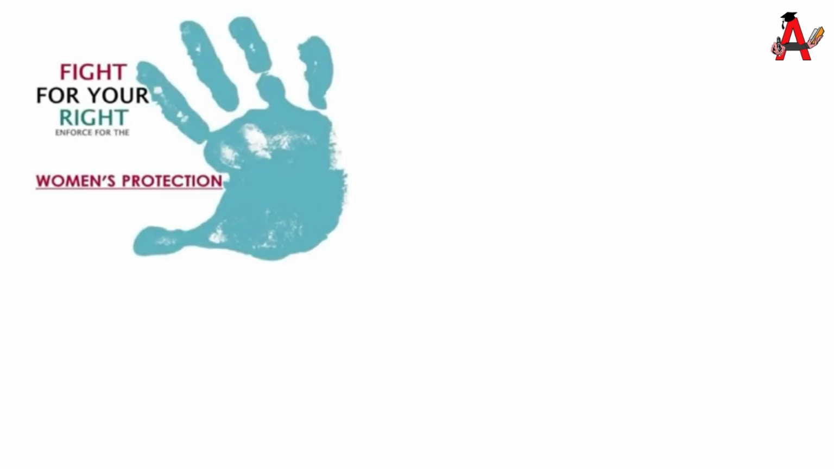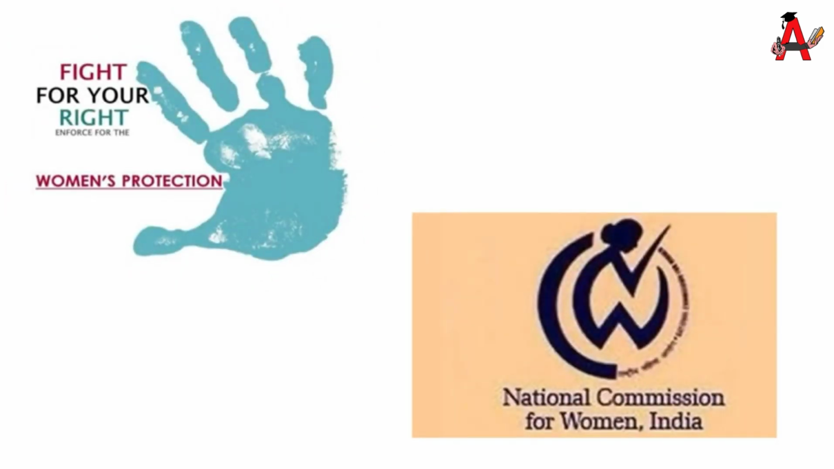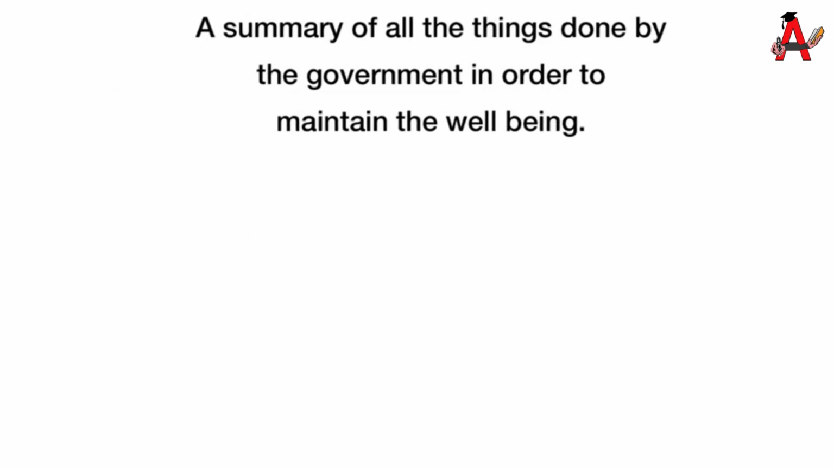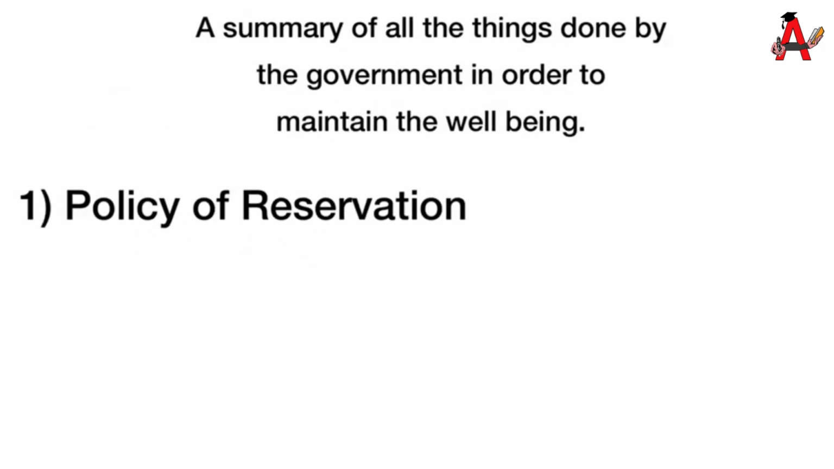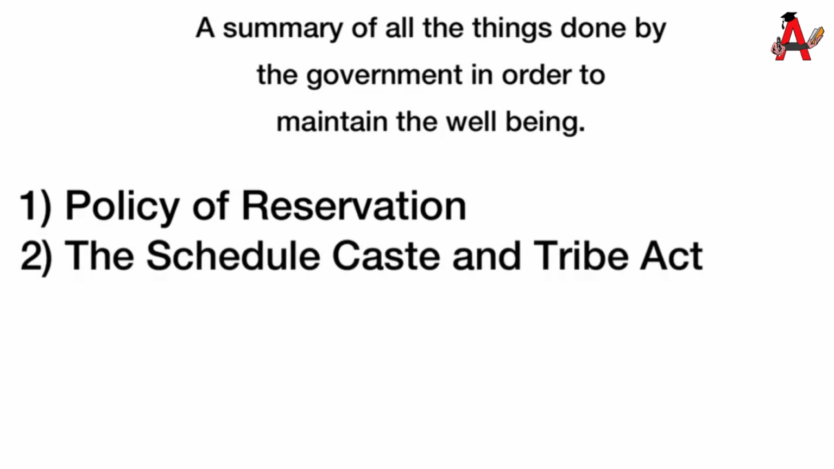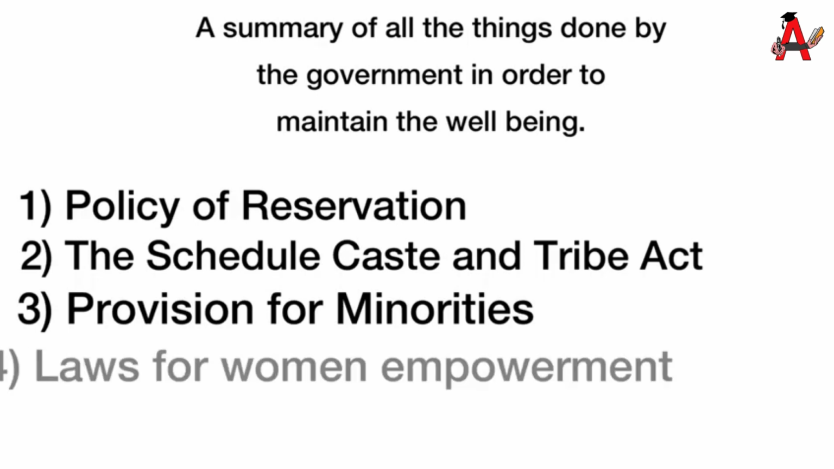There is also a National Commission for Women which ensures protection of women, and for any wrongdoing which happens against women, this particular body takes suo motu action. There are similar commissions also at state level. So in short, there are a number of things which the government has done in the last few years since independence to ensure social justice. For example, policy for reservation of seats for scheduled caste and scheduled tribe, the Scheduled Caste and Scheduled Tribe Act, provision for minorities, and a number of legislations for women.